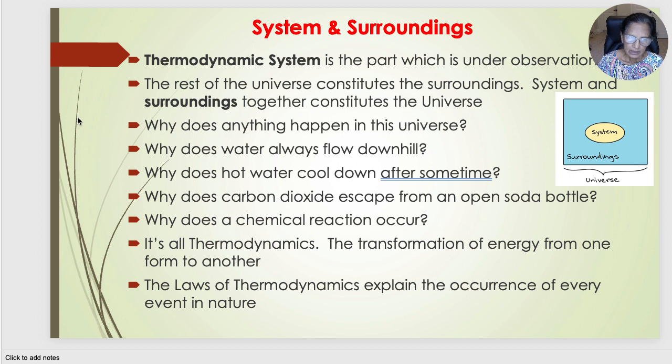Now let us see some definitions of chemical thermodynamics. Let us begin with the definitions of system and surroundings. What is a thermodynamic system? A thermodynamic system is that part of the universe which is under observation, that is, whose properties we are measuring. For example, this portion of the universe is the system and the rest of the universe constitutes the surroundings. System and surroundings together constitute the universe.